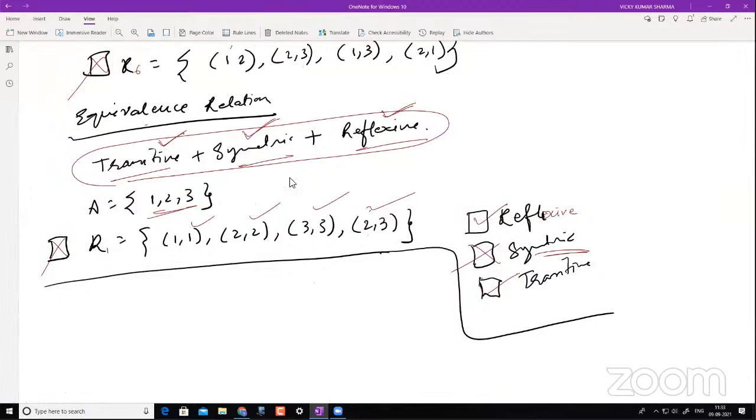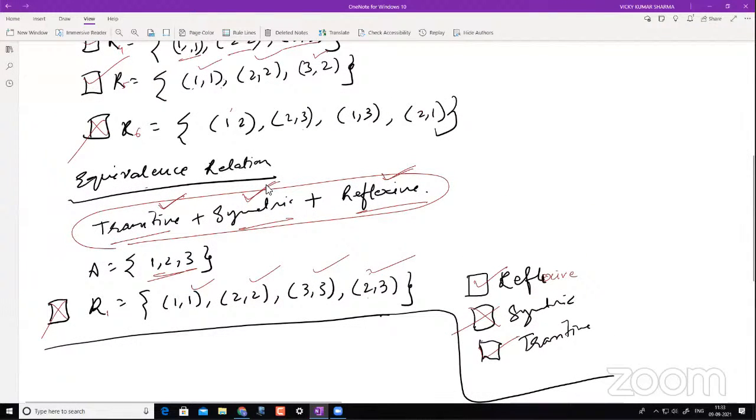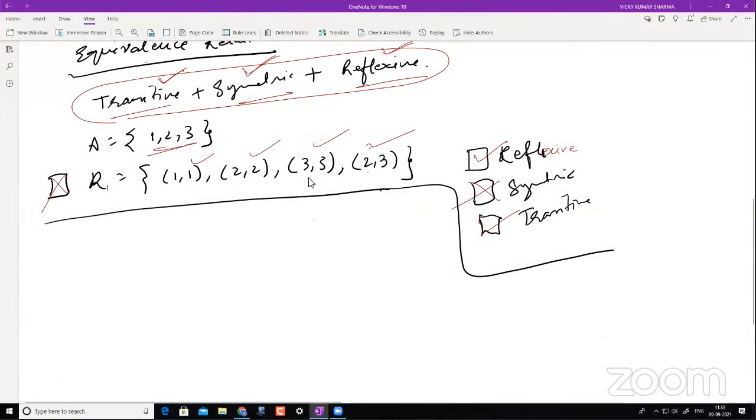Sir, please take an example of symmetry with a name and number. Another number you want? Okay, let me take another number. Sir, name and number example. Yes, name and number.